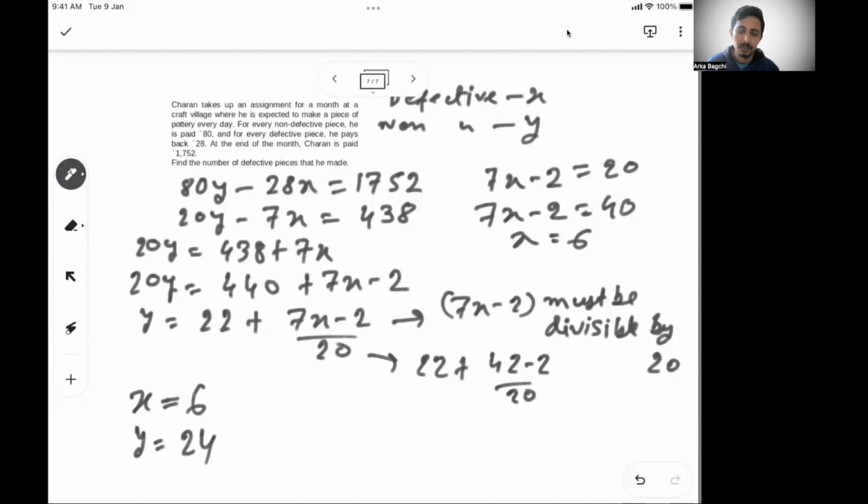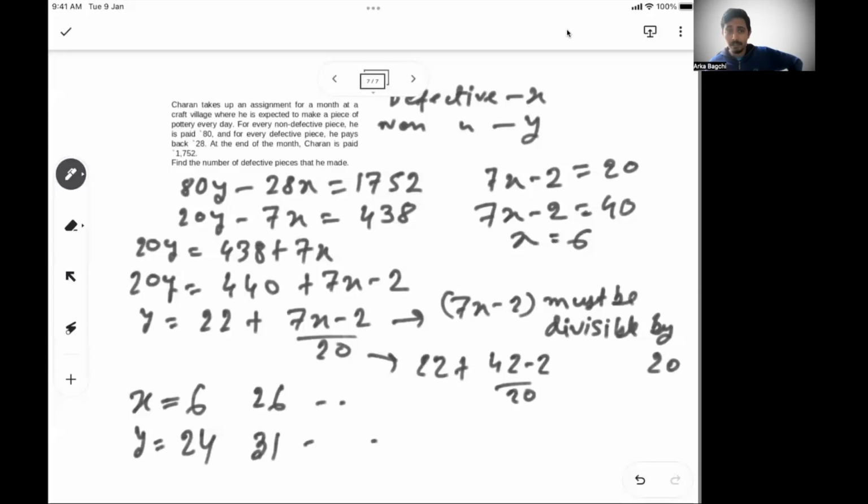So x becomes 26 and y becomes 31. If you put x equal to 26, you get y as 31. And then it will go on.